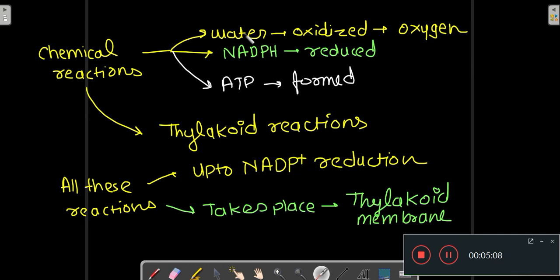Water is oxidized to oxygen in the thylakoid membrane, NADPH is formed in the thylakoid membrane, and ATP is also produced in the thylakoid membrane. So these three reactions are known as thylakoid reactions because they are taking place in the membrane of the thylakoid.